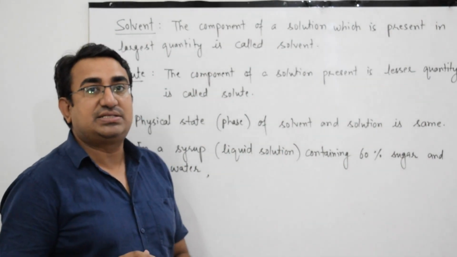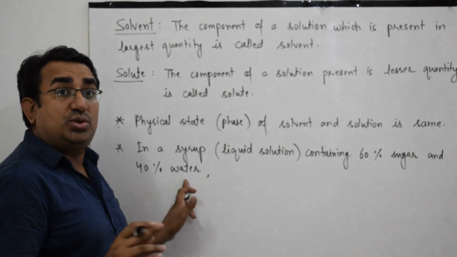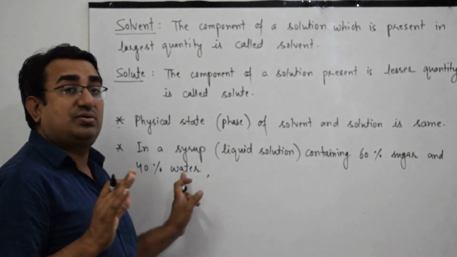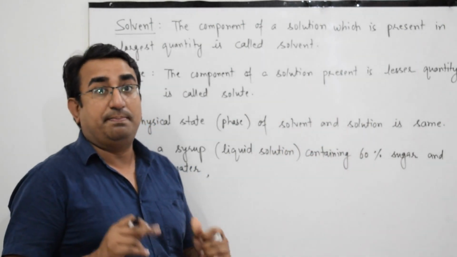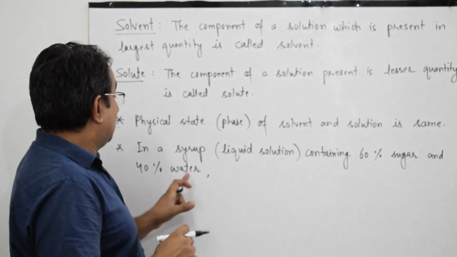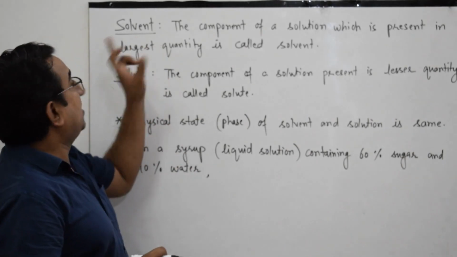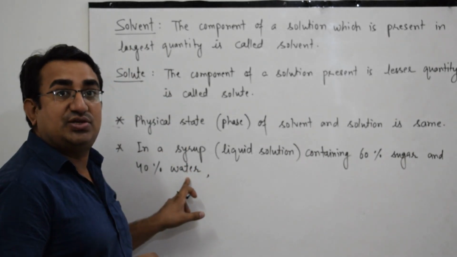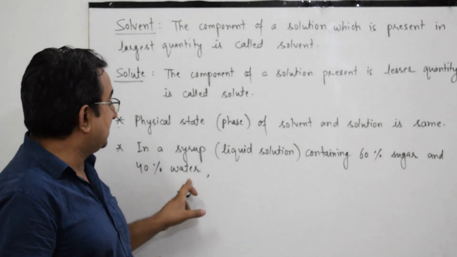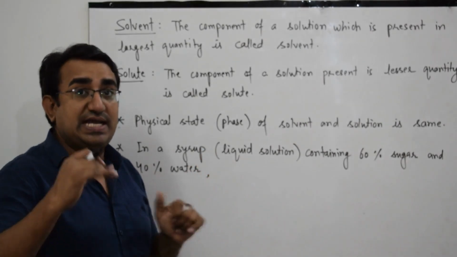In this case, even though the amount or quantity of water is lesser than sugar, still the water is solvent because the phase of the water and the phase of the syrup are the same.